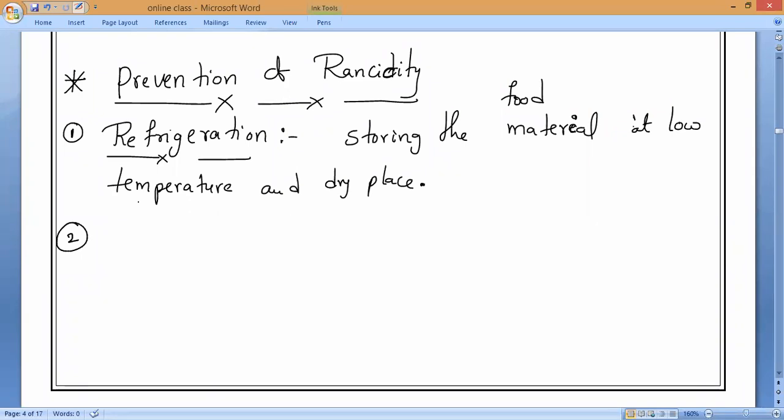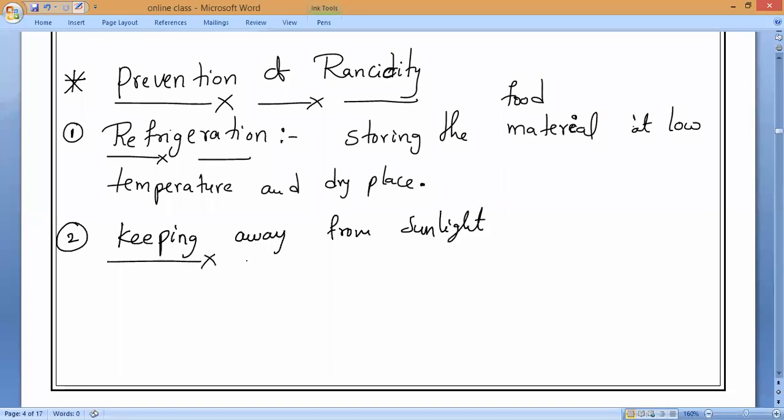So if you expose it to sunlight, then what is happening? Automatically, because of the light energy as well as oxygen, it will start rancidity. So what we have to do is keep the food items always away from where? Keep away from sunlight. Understand? So this is one preventive technique of rancidity.